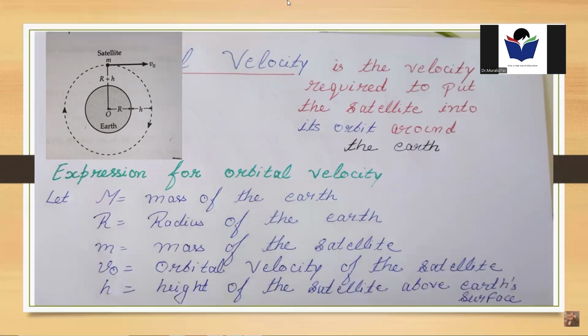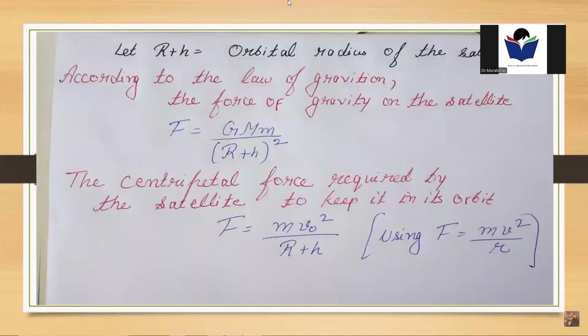To derive the expression for orbital velocity, let capital M be the mass of the Earth, capital R the radius of the Earth, small m the mass of the satellite, V0 the orbital velocity of the satellite with which it is put into its orbit around the Earth, and h the height of the satellite above Earth's surface.